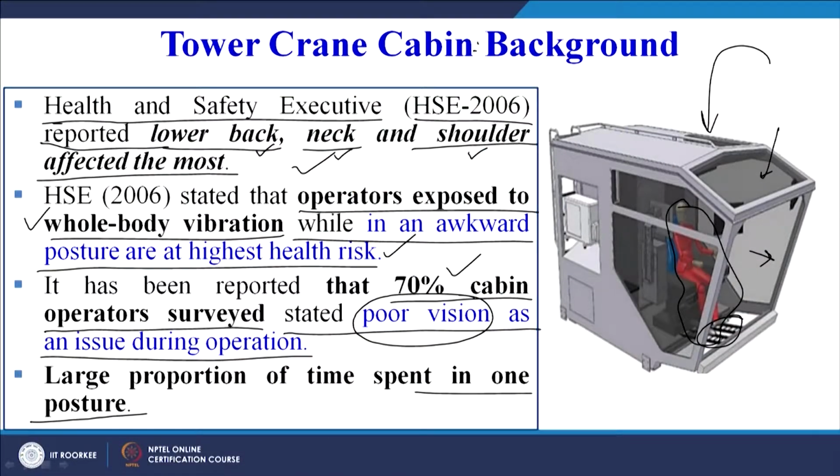in a day. So, now this particular slide has given us just a hint of how we can design a cabin in a much better manner. We can see there are physical problems, whole body vibrations, vision or sight problems, and posture problems. So, we have to ensure a normal posture for the worker. With these guidelines and these problems, we have to see how to modify the design of our current tower crane cabins so that it becomes ergonomically suited for the workers, or for the cabin operators. So, let us see.